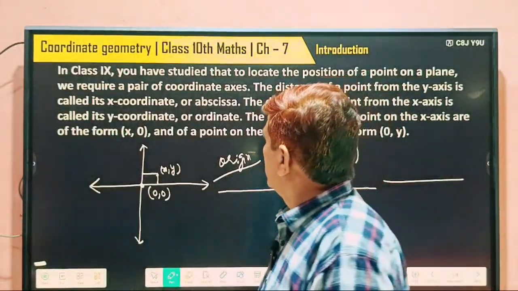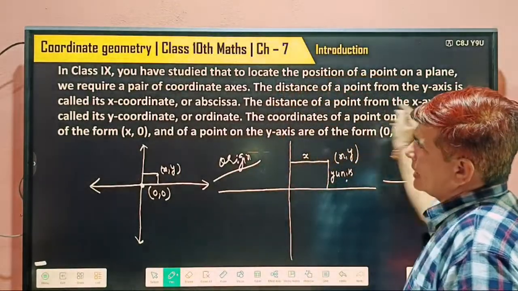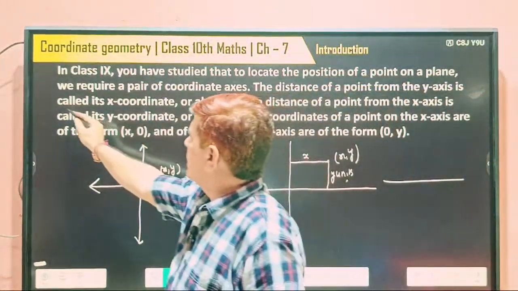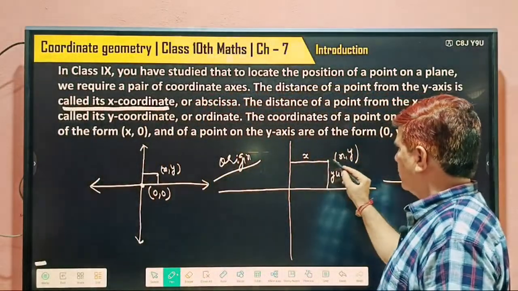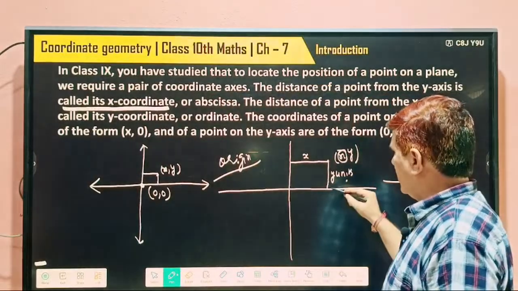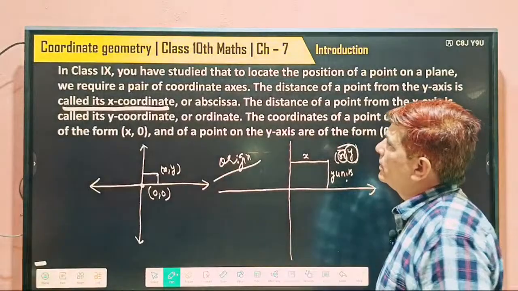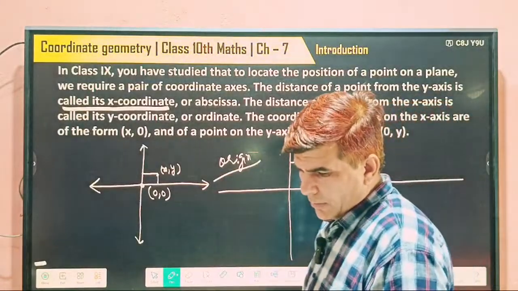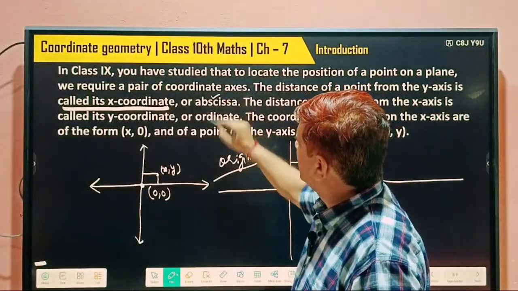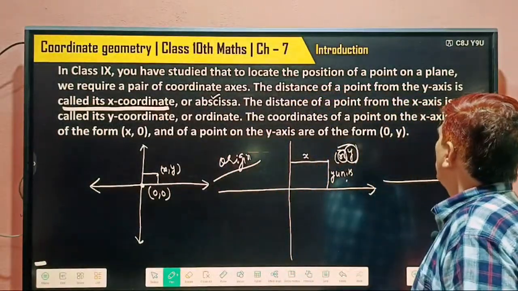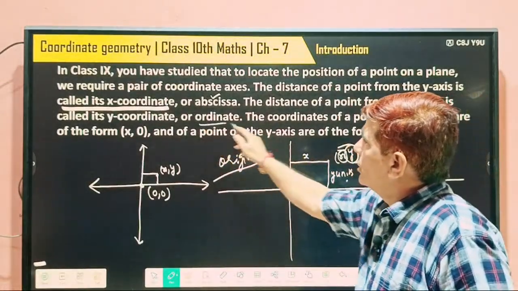Understood? Yes or no? The distance of a point from the y-axis is called the x-coordinate, that I told you. Like this, the distance of this point is the x-coordinate, and the distance from the x-axis is known as the y-coordinate. Another name for the x-coordinate is abscissa, this is written here. And the distance of a point from the x-axis is called the y-coordinate or ordinate.